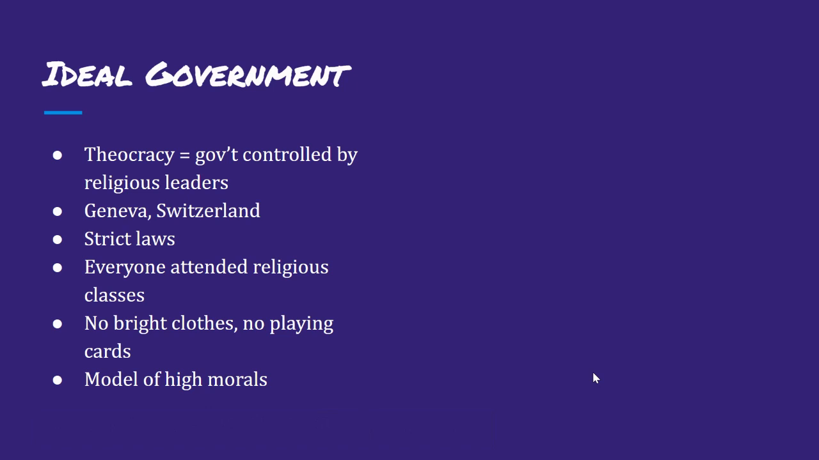He also has his own beliefs on government. He thinks that the best form of government should be a theocracy, and a theocracy is a government controlled by a religious leader. So he sets up in Geneva, Switzerland, his own version of this perfect government. Within this government, of course, it's a theocracy, and they have strict laws. Everyone has to attend religious classes. You are not allowed to wear any bright colors, no playing cards. This is a model of having high morals for a city, and this is what your citizens should uphold.